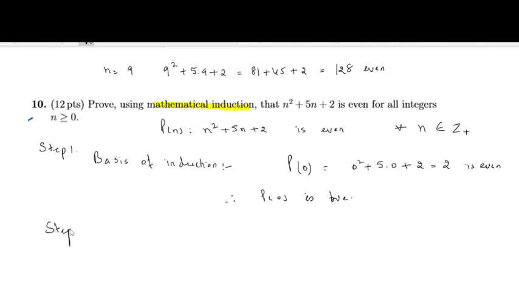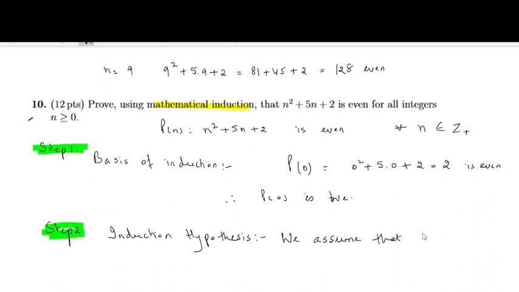Next is step 2. Step 2 is induction hypothesis, generally written as IH. Induction hypothesis means we assume that theorem Pn is true for all m less than n.